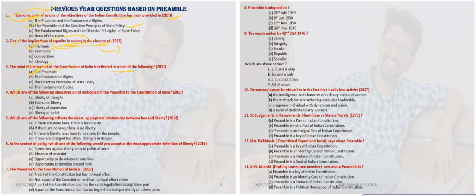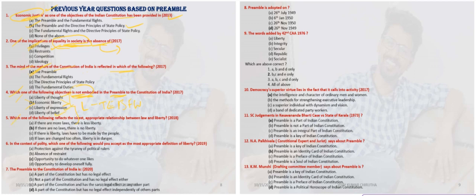Fourth one: which one of the following objectives is not embedded in the preamble? Which object is not there among these? The preamble discusses liberty. We know that there are five objectives: liberty of thought, liberty of expression, liberty of belief, liberty of faith, and liberty of worship. Liberty of thought is there. Economic liberty is not there, so this is the answer because we have to find the one not mentioned. Liberty of expression is there. Liberty of belief is there.